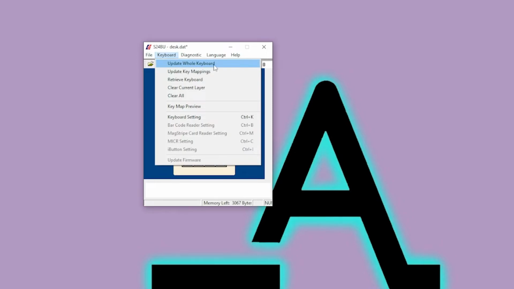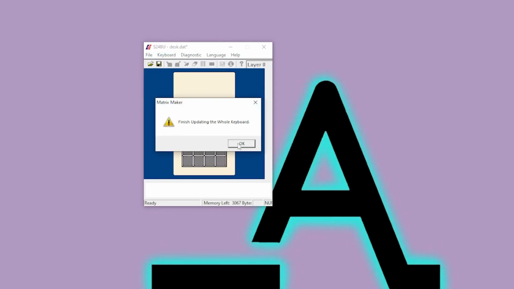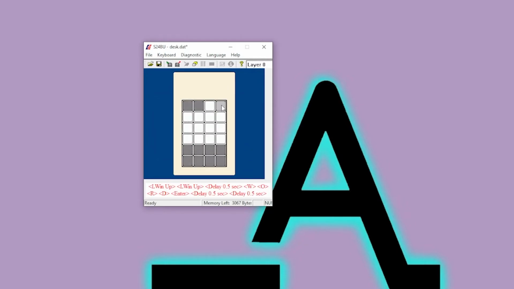Press Keyboard, then Update whole keyboard. Don't forget to save by pressing File, Save As. Save it wherever you desire, then you're all set.